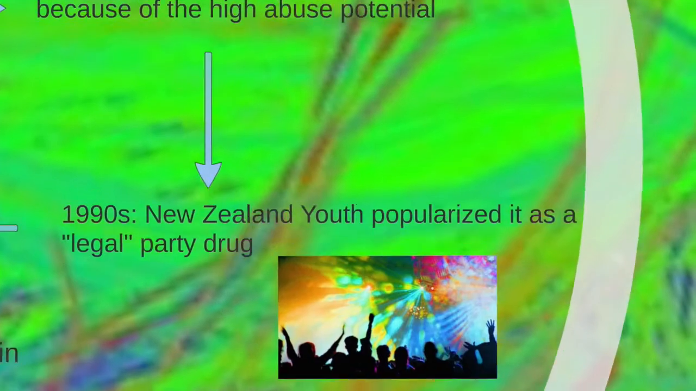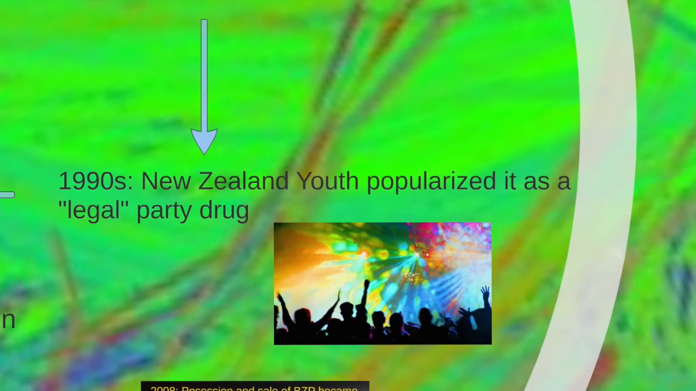However, in the 1970s, BZP was rediscovered and it was examined for its therapeutic potential as an antidepressant, acting similarly to many SSRIs and increasing synaptic serotonin levels. But again, it was not pursued because of the high abuse potential. And the problem really began in the 1990s, when New Zealand youth popularized the drug, colloquially classifying it as Legal X. And this drug was used in the nightclub and rave scene. And today it's also used in the nightclub and rave scene.